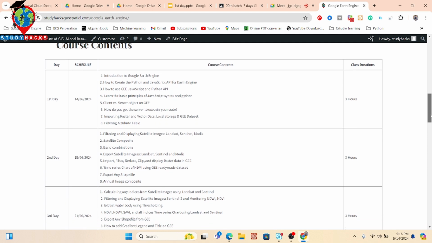On the first day, mainly today's session, I will try to discuss Google Earth Engine, how it works, what the server is, all of those things I will try to explain, and how we can create the Python and JavaScript API for the Earth Engine platform. Basically Google Earth Engine is supported by JavaScript programming as well as Python.